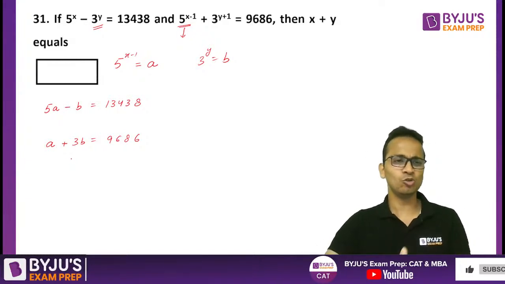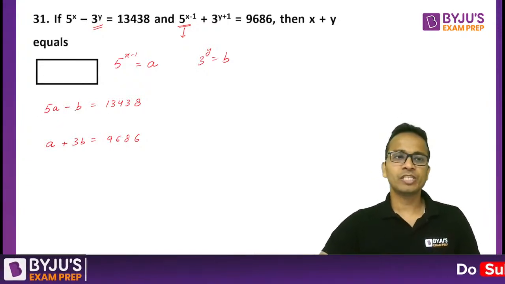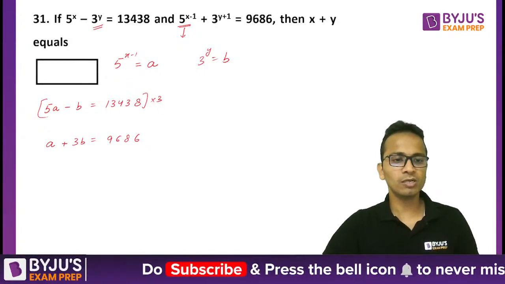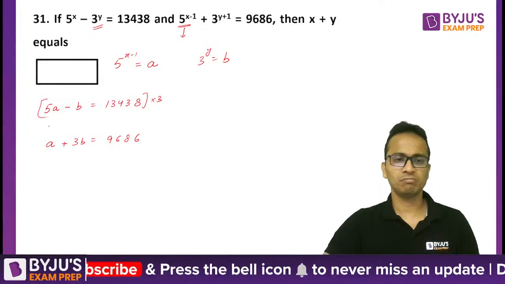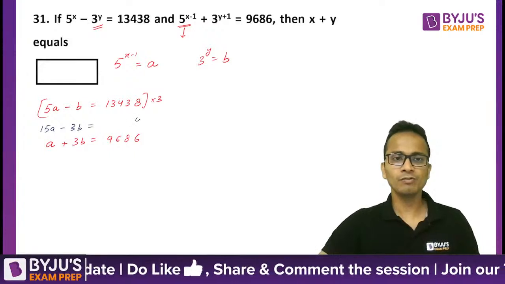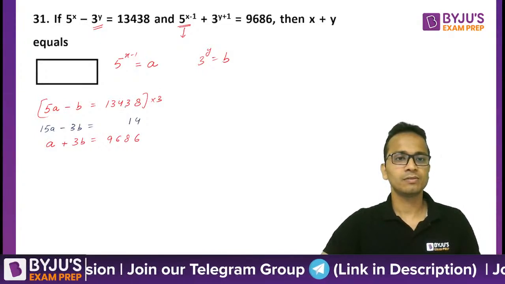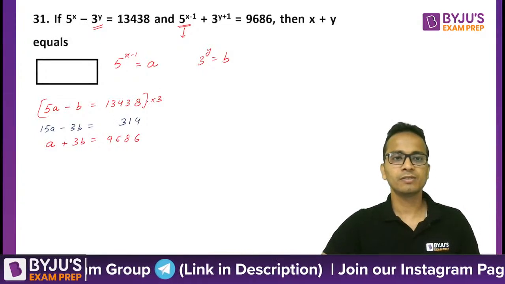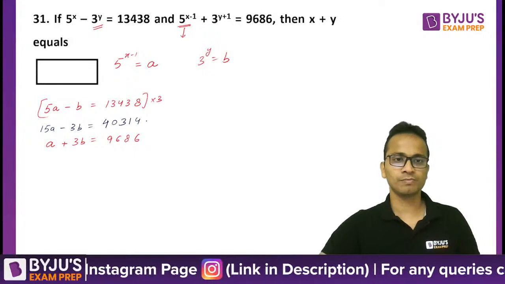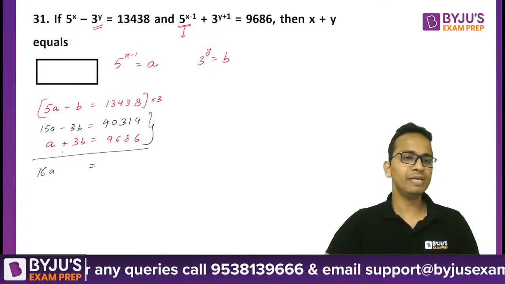Now you can eliminate any one of the variables. Simple equations, two variables, you can solve for a and b. So let's do that. I'm multiplying the first equation by 3, and I'm writing it in blue color just below that. So 15a minus 3b equals 40314. Adding these two equations, I'll get 16a, b will be eliminated.